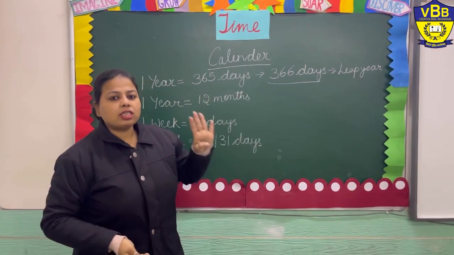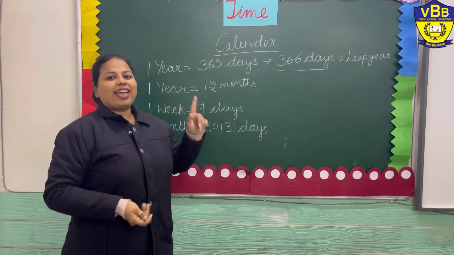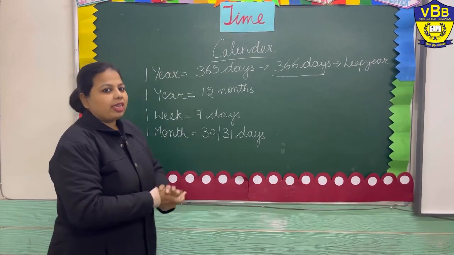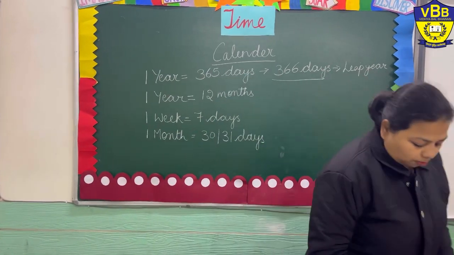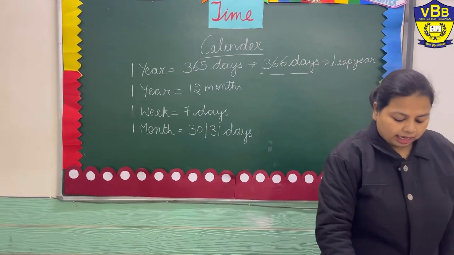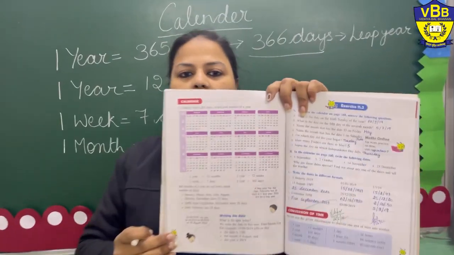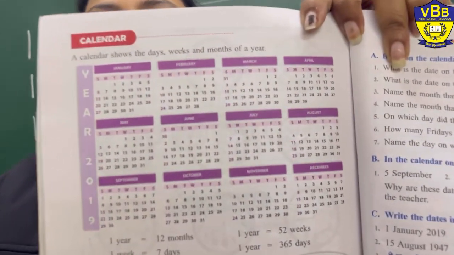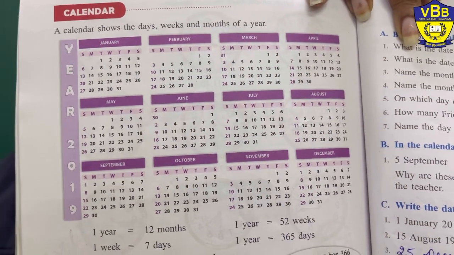After 4 years, we get 1 day extra in the month of February. Right? Now, let's open page 160 of your book, and you will see this is a calendar given in your book.